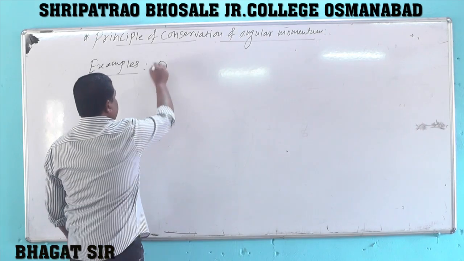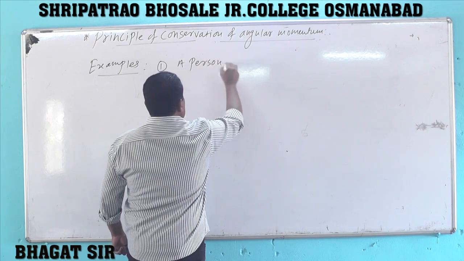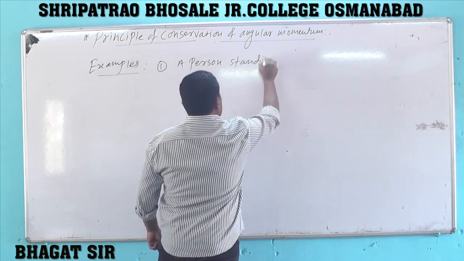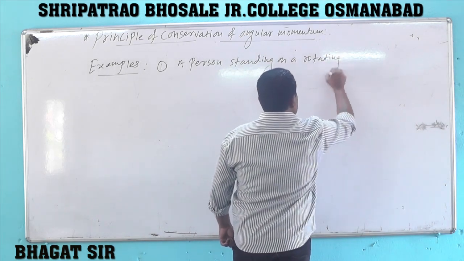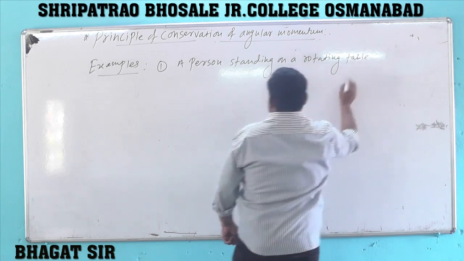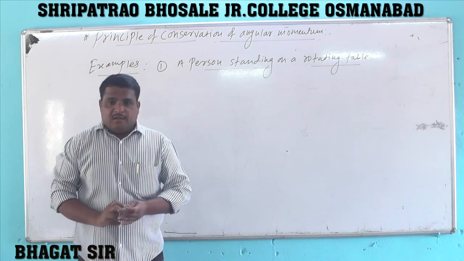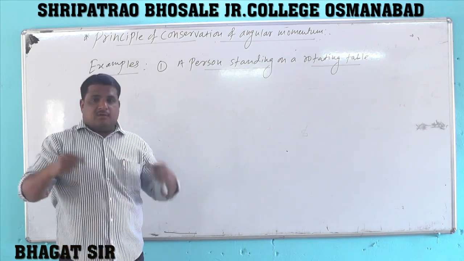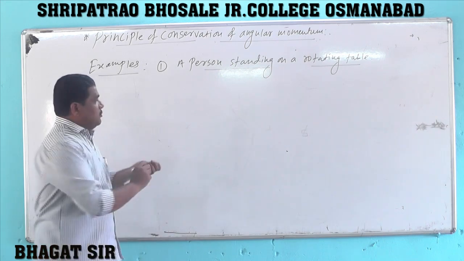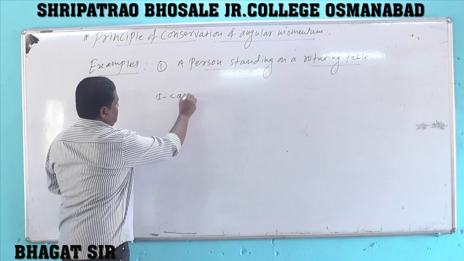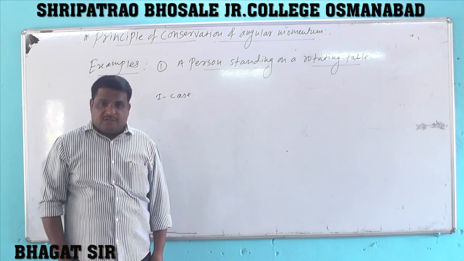First important example we are going to study is a person standing on a rotating table. Suppose that the person is standing on a rotating table with his arms close to his body. Suppose that this is the first case: arms of the person are close to his body.